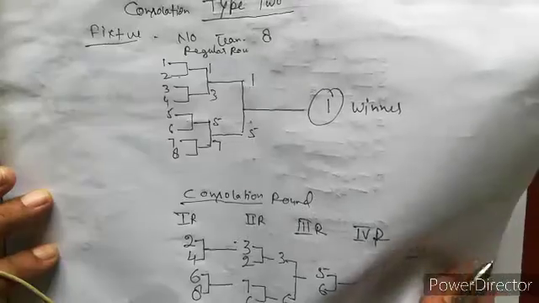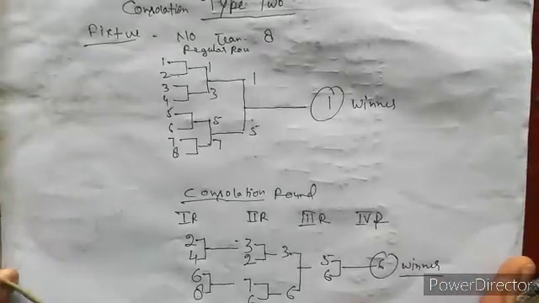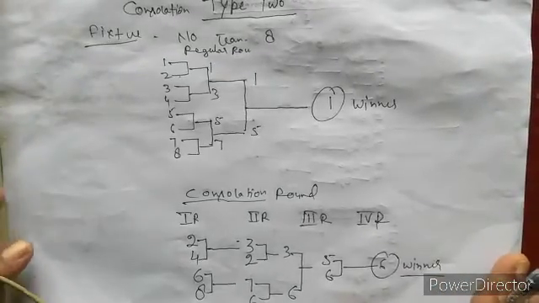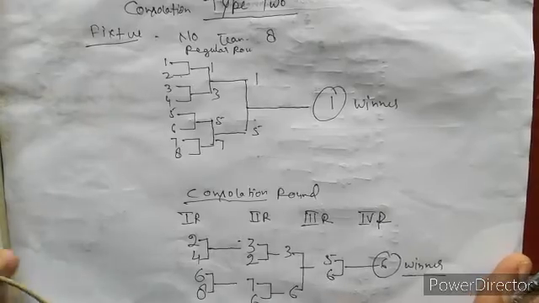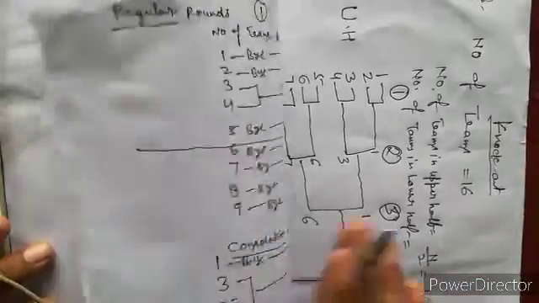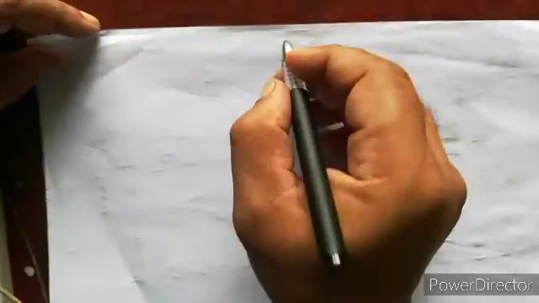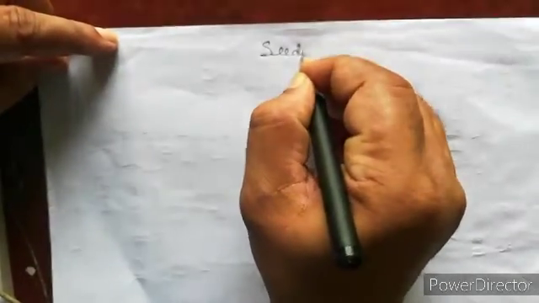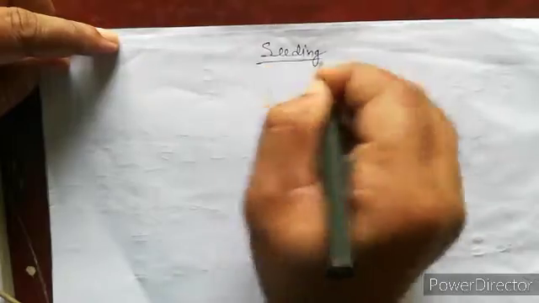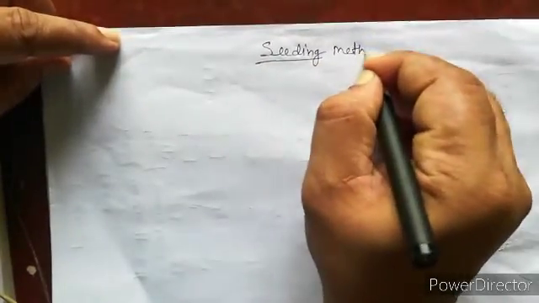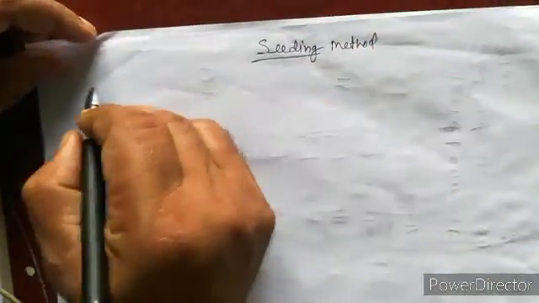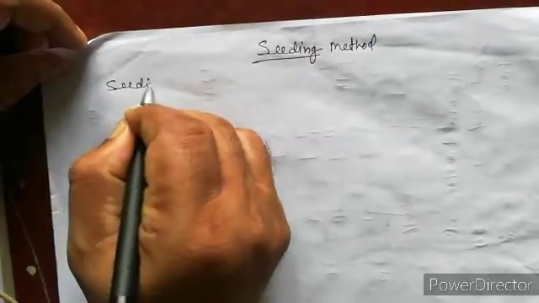Now another method of fixture you see is called seeding. It's called the seeding method. So first question is, what is seeding?